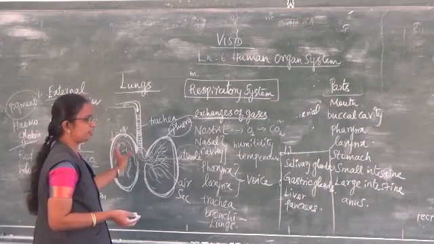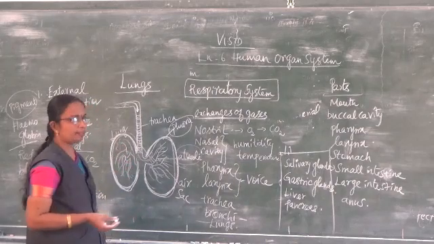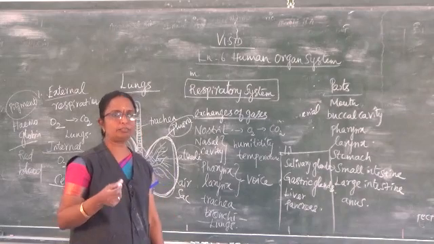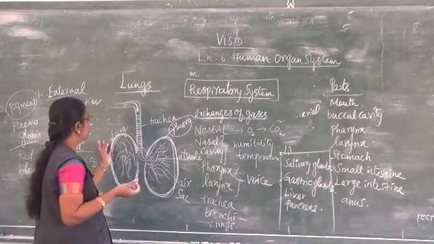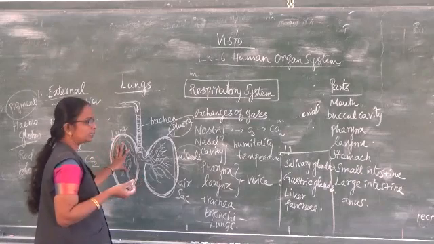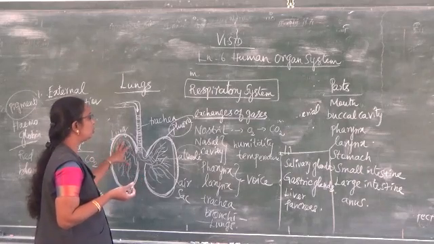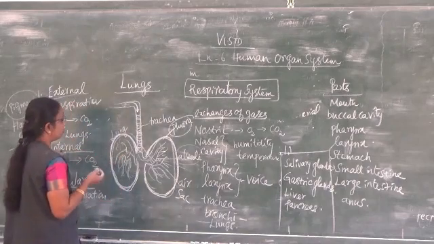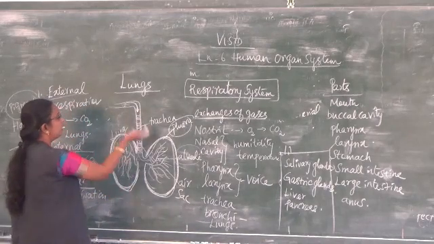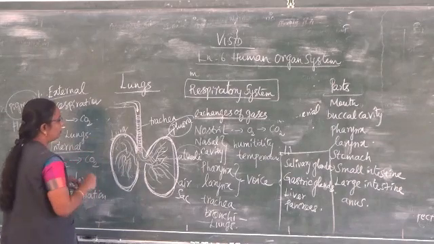Here the exchange of gases takes place. The lungs help in the exchange of gases. The carbon dioxide is let out, and the oxygenated blood enters into all parts of the body. The blood, along with the carbon dioxide, goes out from the body with the help of the lungs.